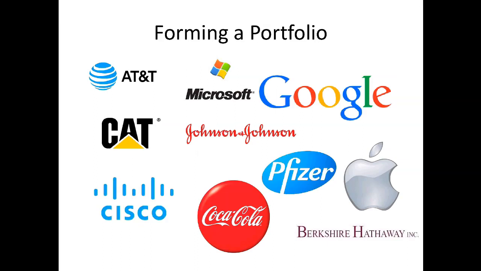As an illustration, we're going to form a portfolio. This portfolio is going to have AT&T, Caterpillar, Cisco, Microsoft, Google, Johnson & Johnson, Pfizer, Apple, Berkshire Hathaway, and Coca-Cola. And to keep the illustration relatively simple, we're going to create an equally weighted portfolio. So of these 1, 2, 3, 4, 5, 6, 7, 8, 9, 10 stocks, the weight on each one will be 0.1. This is an equally weighted portfolio, so we have 10% allocated to each stock.